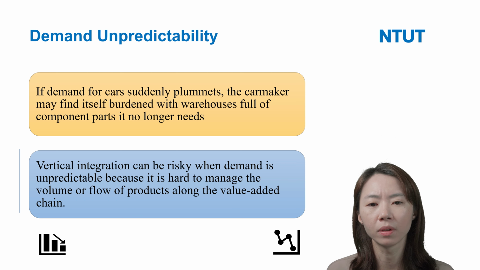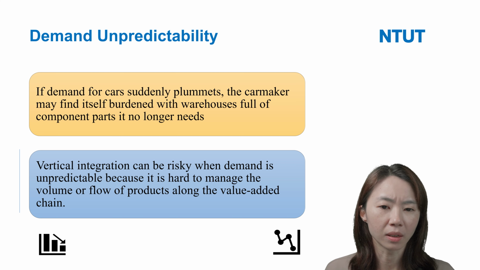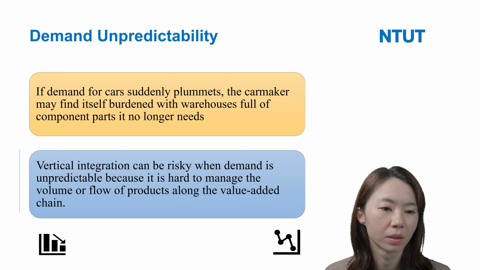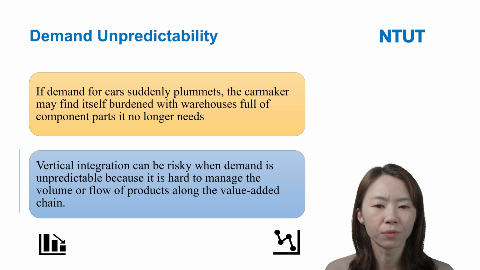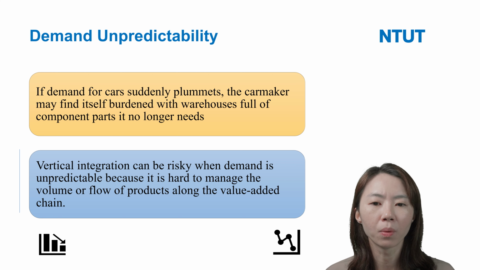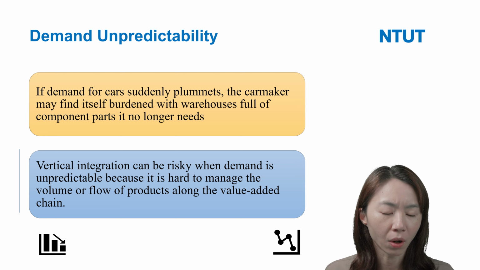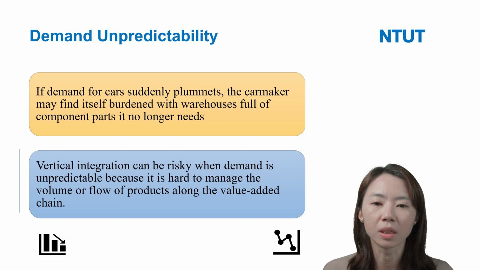Because the car demand suddenly plummets, the firms will be burdened with a warehouse full of component parts and input materials that are no longer needed.